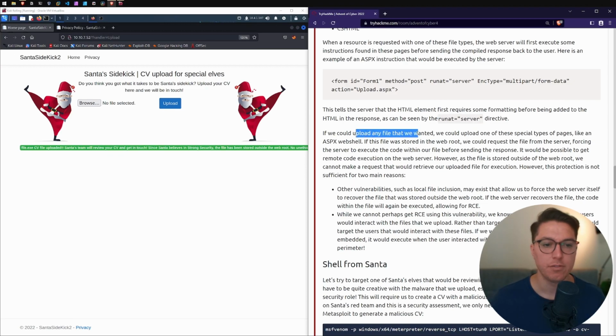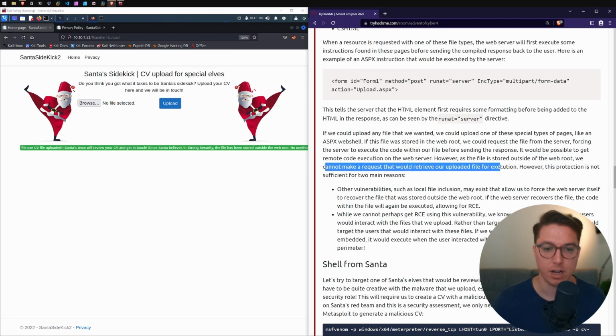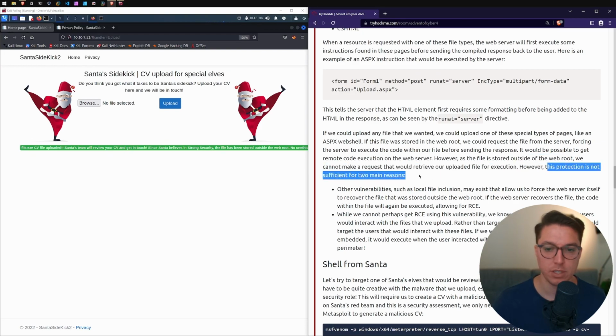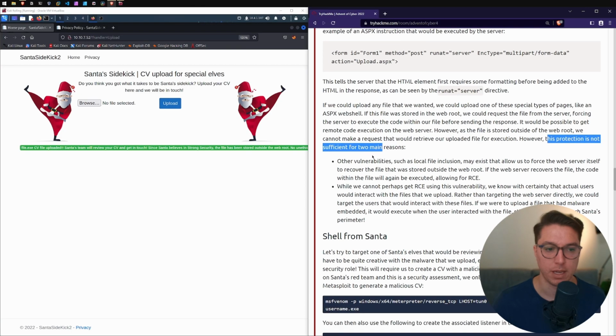So we could upload any file that we wanted. We could upload one of these special types of pages, like an ASPX web shell. If this file was stored in the web root, we could request the file from the server, forcing the server to execute the code within our file, and that's how we would get a web shell running. It would be possible to get remote code execution on the server. However, as the file is stored outside of the web root, we cannot make a request that would retrieve our file for execution. However, this protection is not sufficient for two main reasons.